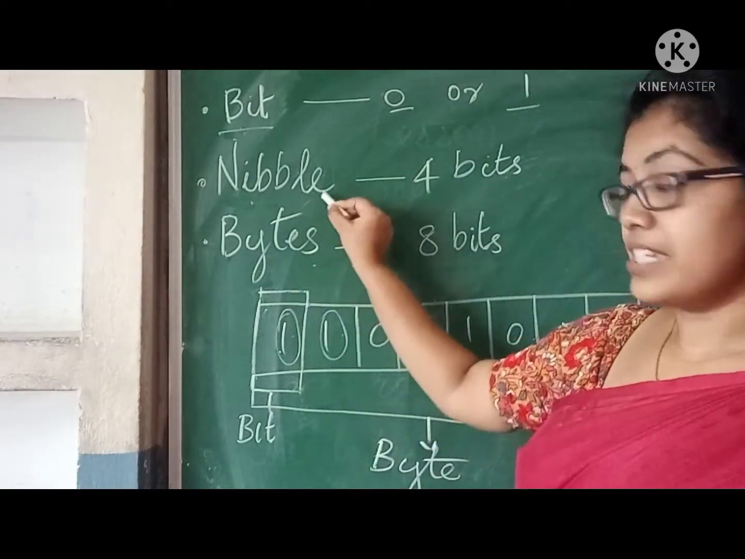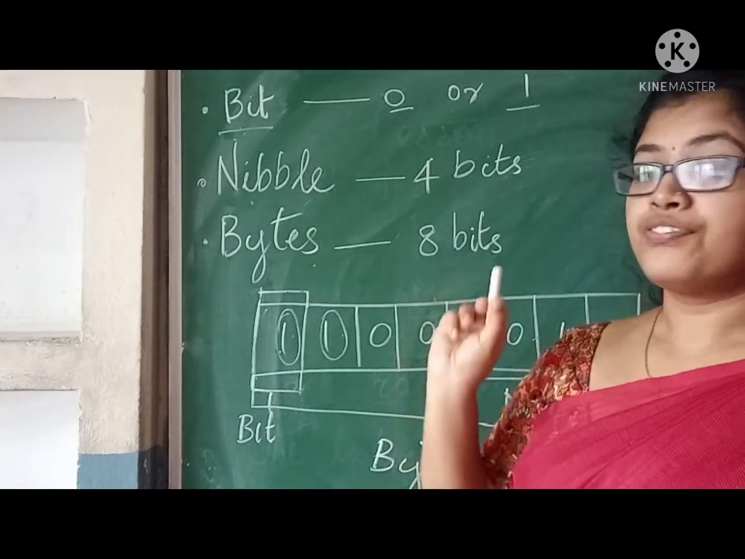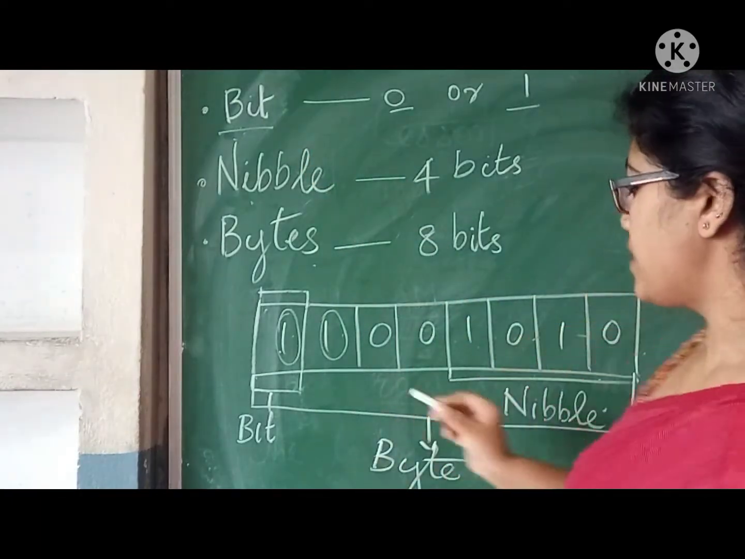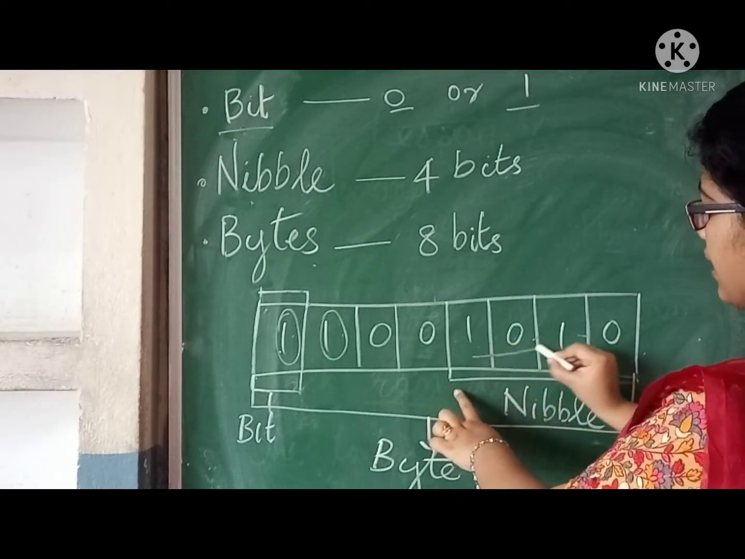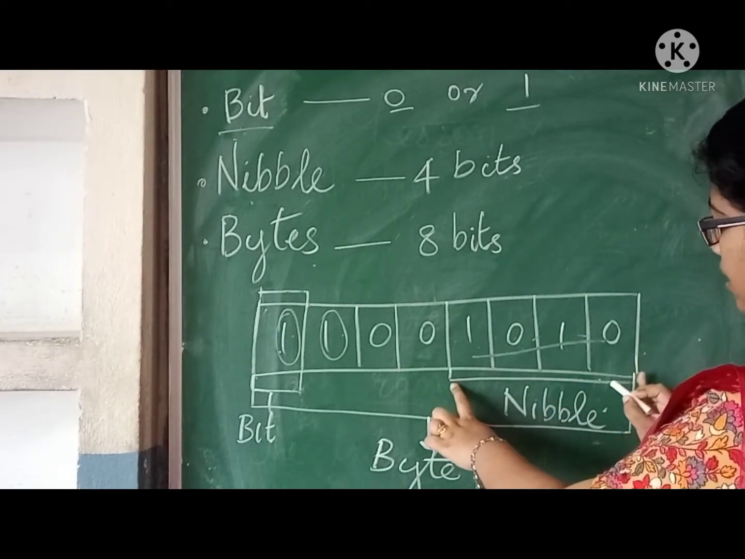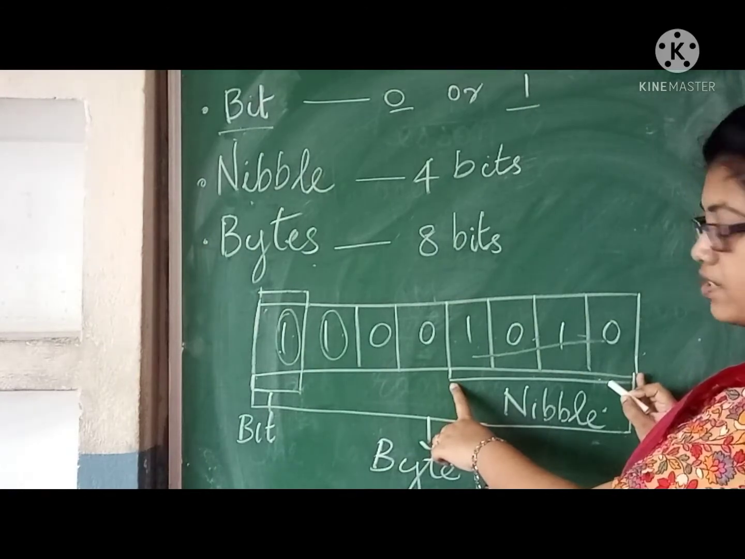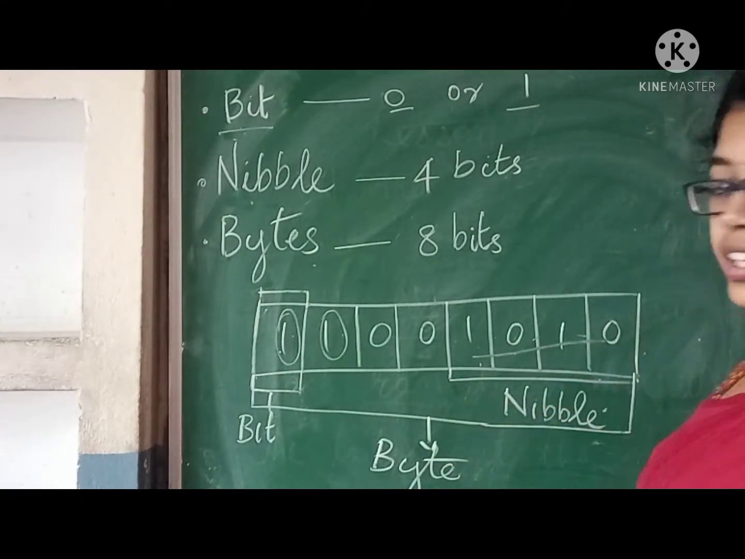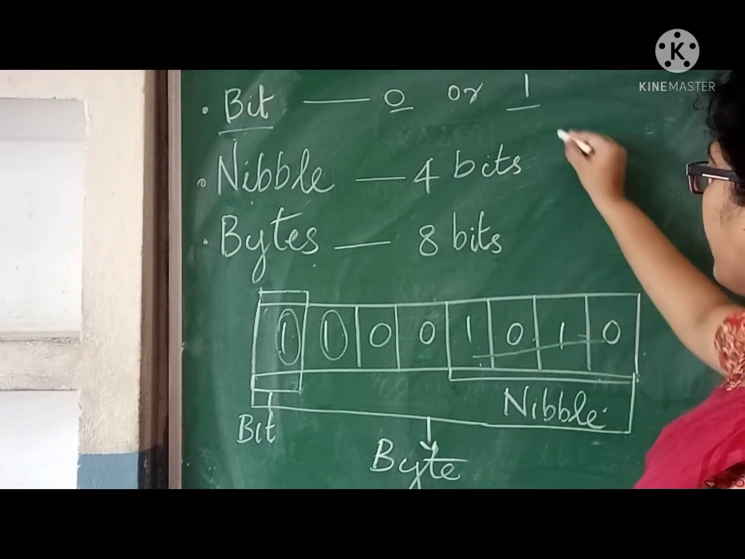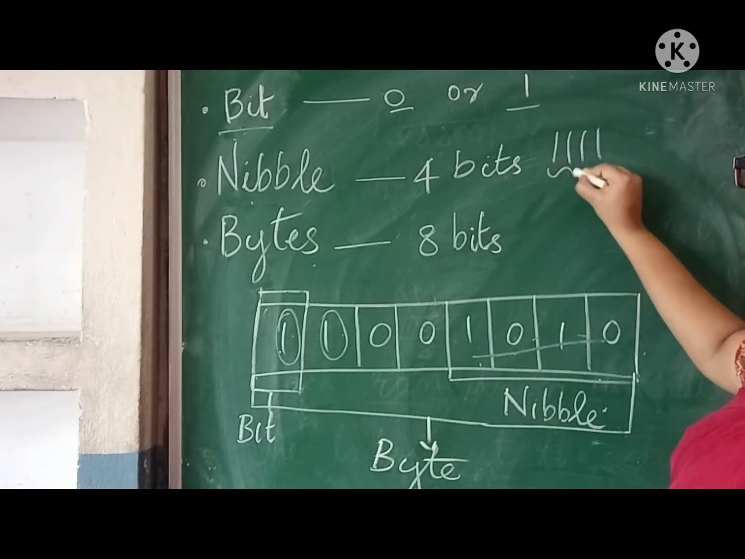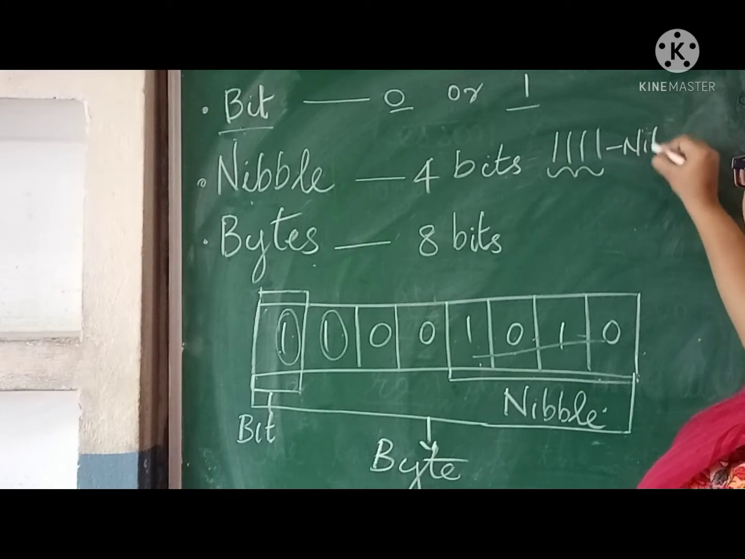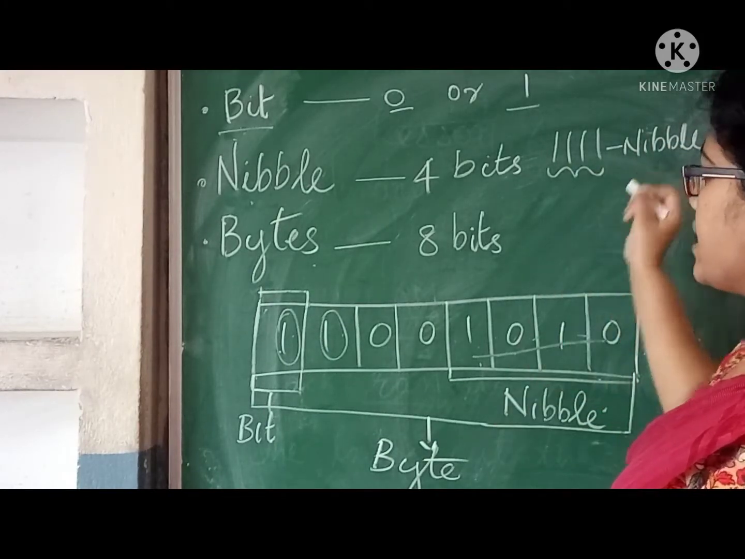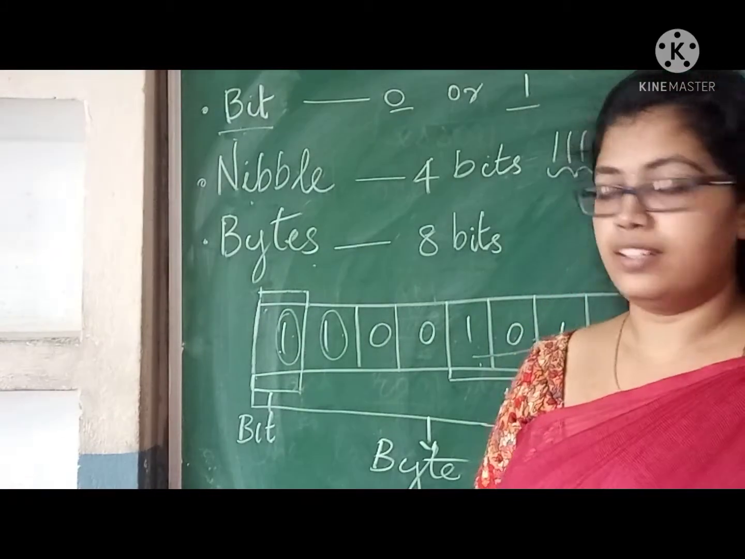Next comes nibble. Nibble means 4 bits, the combination of 4 bits. You see here, we are taking 4 boxes. That group of 4 bits is called a nibble. For example, 1, 1, 1, 1. It is 4 bits, so it is called 1 nibble.